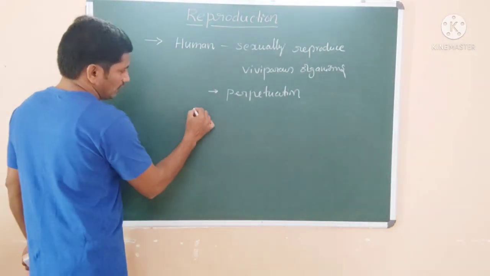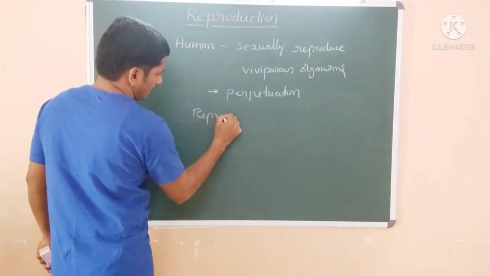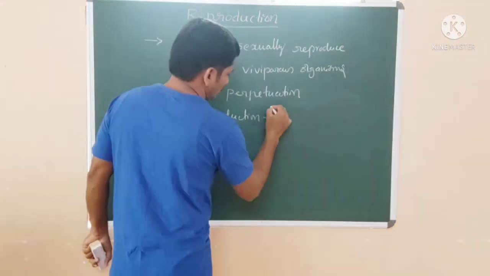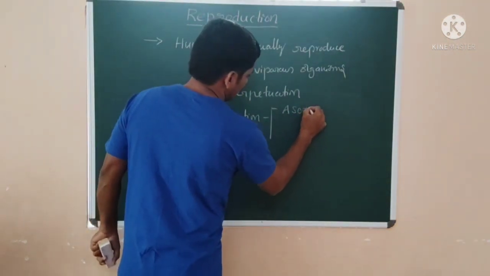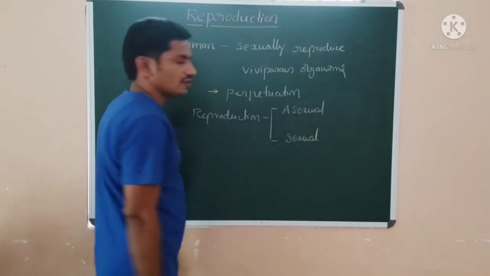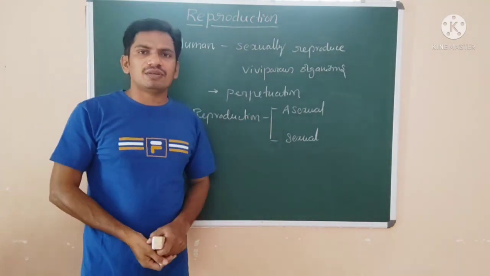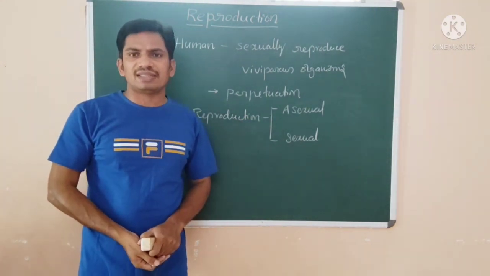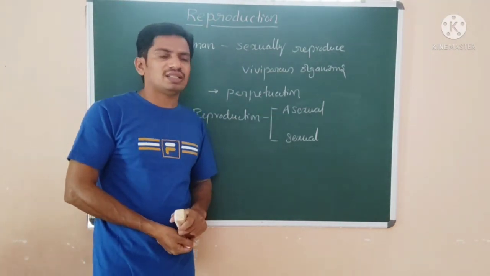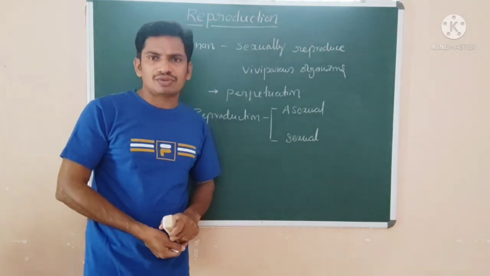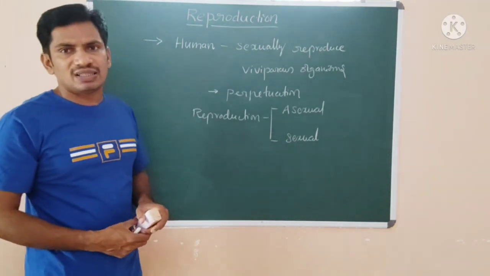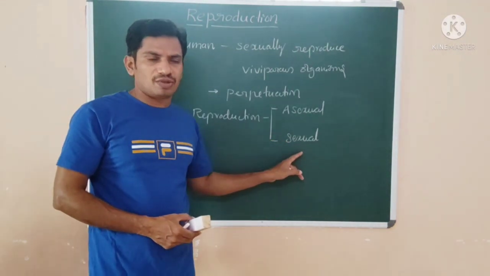Here, reproduction is of two kinds. The first one is the asexual mode, the second one is the sexual mode. In asexual mode there is no involvement of gametes, no fusion of gametes. But in the sexual mode of reproduction, male and female gametes are fused. So this is a developed one. Most of the advanced species and organisms undergo the sexual mode of reproduction.